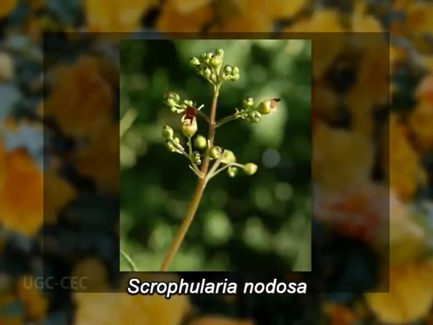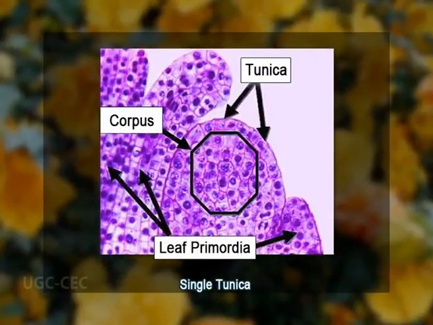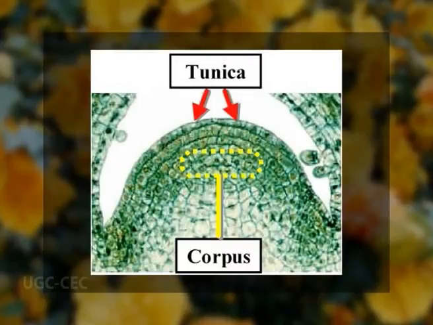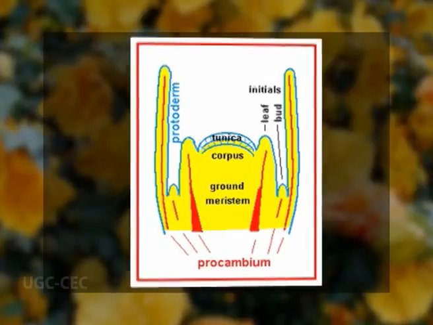In Scrophularia nodosa, the apical meristem has a single tunica layer and the first division to form a leaf occurs in the corpus. Similarly, in Vinca minor, with a three-layer tunica, the leaf is initiated in the innermost layer of the tunica. In the development of apices of such plants, therefore, the surface layer does not take part in the initiation of inner tissues of the leaf. The surface layer gives rise to the protoderm of the young leaf.